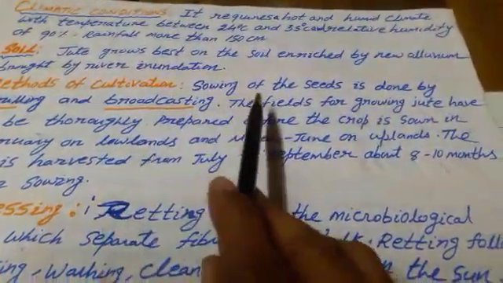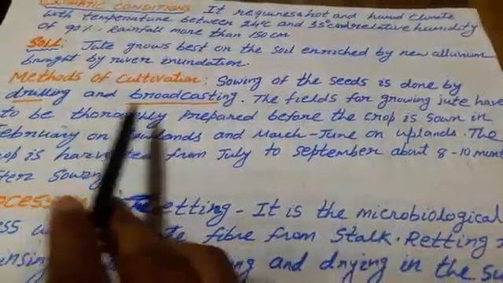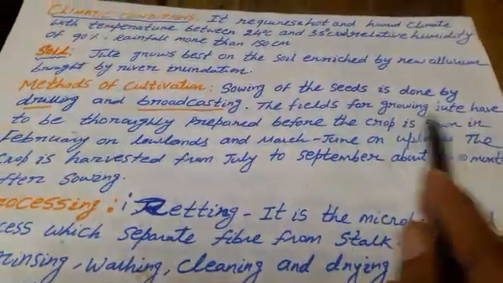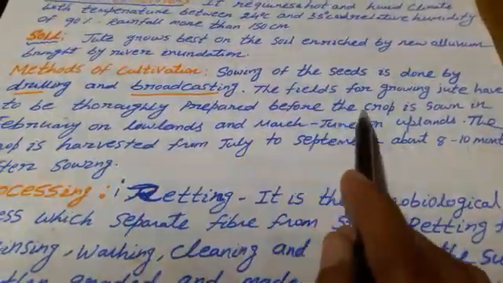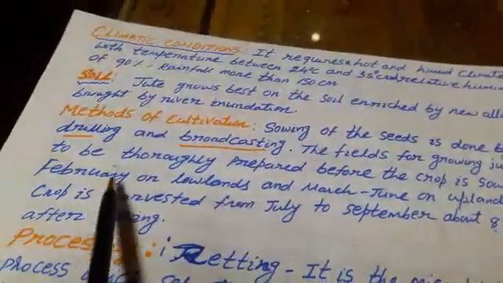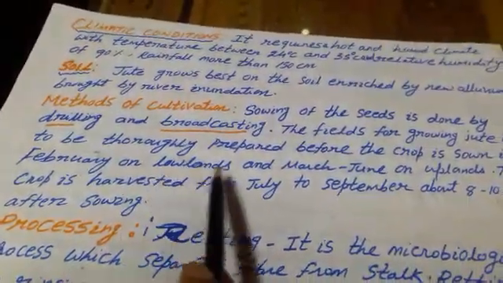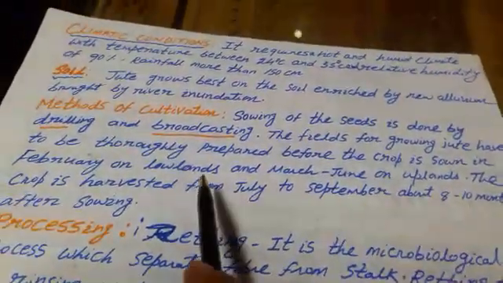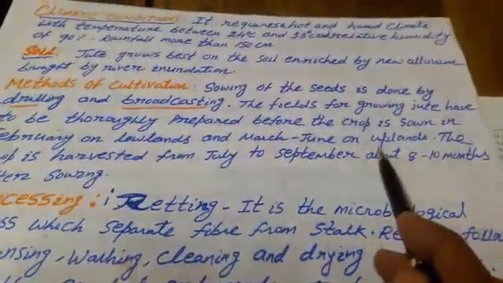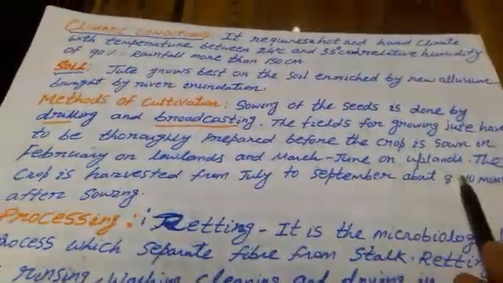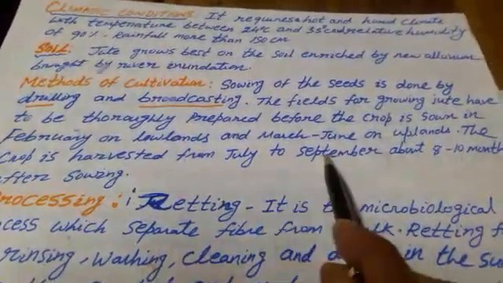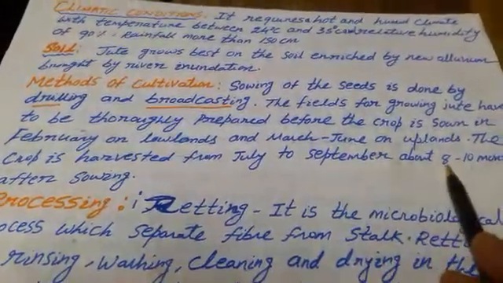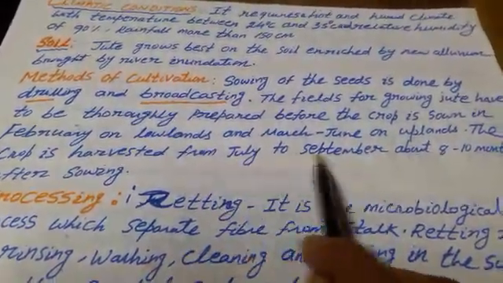Methods of cultivation. Sowing of seeds is done by drilling and broadcasting method, just like cotton. The fields for growing jute have to be thoroughly prepared before the crop is sown in February on lowlands, and March to June in the upland area. According to the area, in the lowland area it is sown in February and in the upland area it is sown from March to June. The crop is harvested from July to September, about 8 to 10 months after the sowing.